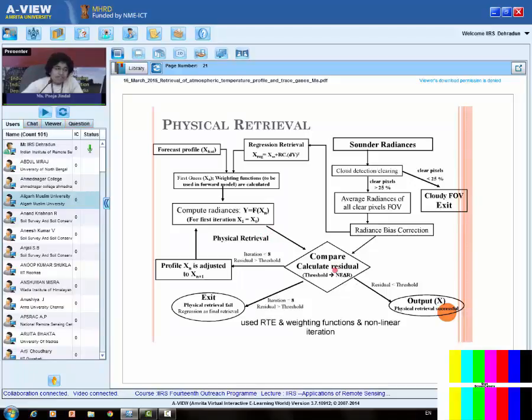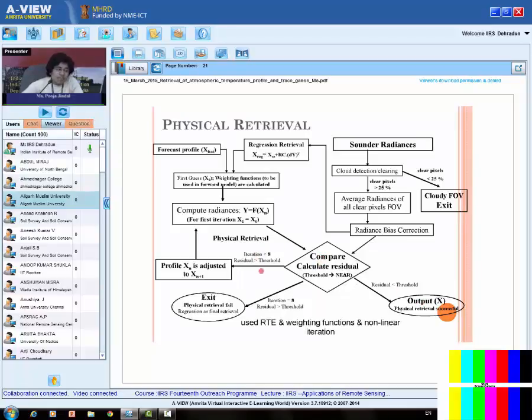So whatever difference we get, we will compare that difference with the threshold. And the threshold is the noise equivalent radiance, NEΔR, that is noise equivalent radiance. So if my residual or the difference is less than the threshold, then I say that my physical retrieval is successful and the first case profile, whatever I have taken, will be called the output physically retrieved profile.